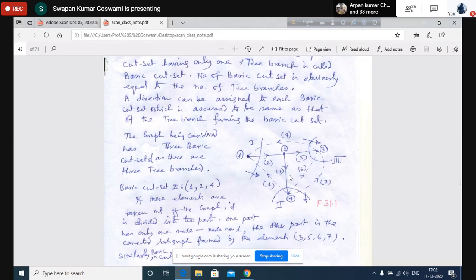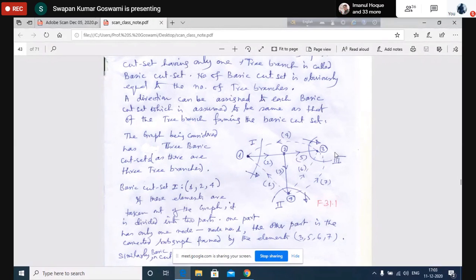Now you try to remove, say, elements 4, 5, 6 together without removing element 7. So if I remove 4, 5, 6, these 3 elements, keeping 7 here, then what happens? Then this is a connected system. You have 7, then 3, 1 and 2. Only one section. In the other section, there is nothing. It is void.